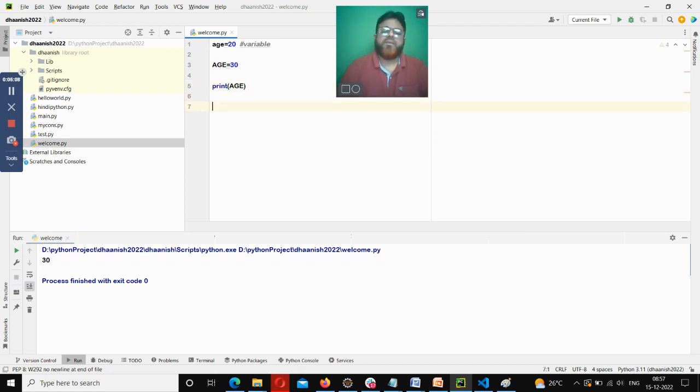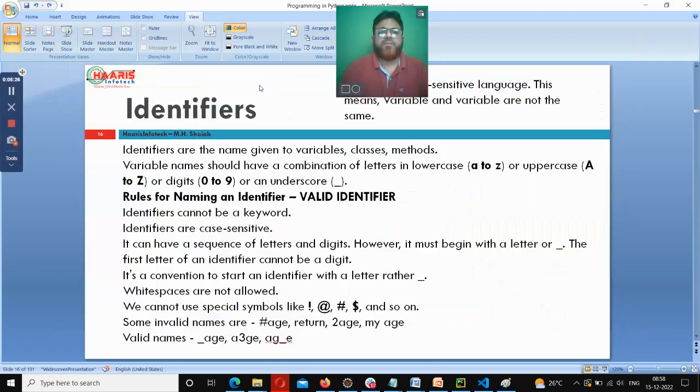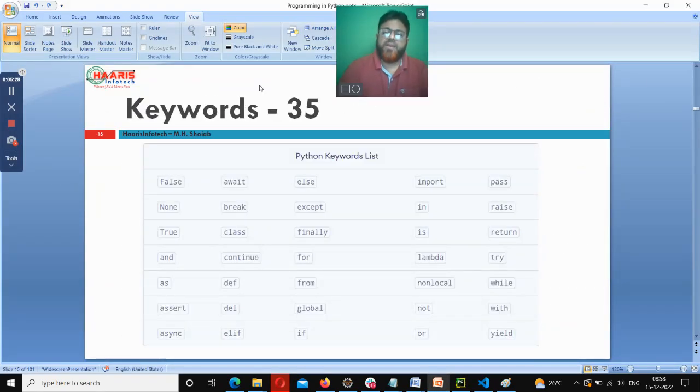One more thing: when I declare a variable, it should follow the valid identifier concept, correct or not? For example, if I say nonlocal equal to 10, this is a mistake. Why? Because nonlocal is a keyword. See here, I can show you that. We have nonlocal, fourth column, fifth row. None of these can be used.